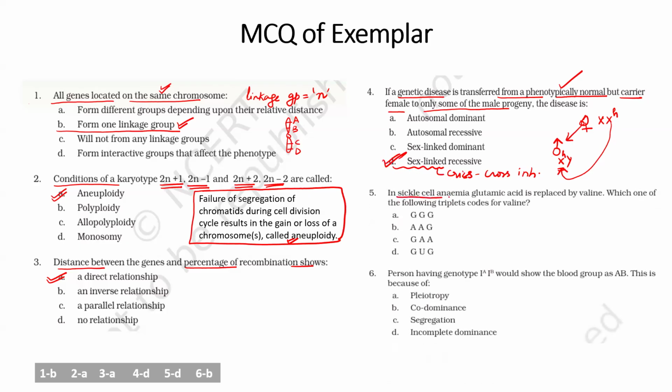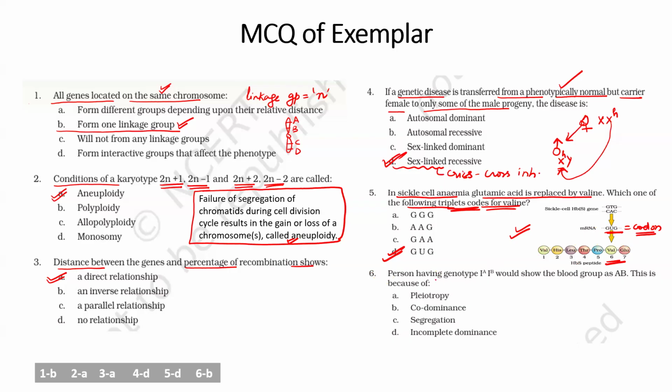Now, in sickle cell anemia, glutamic acid is replaced by valine. Which of the triplet codes for valine? If you remember the diagram of NCERT, this diagram is for sickle cell. Clear? They are asking which triplet codes for valine. Are you getting me? The messenger RNA has the codons. Messenger RNA contains codons. For the triplet, the answer will be GUG. From the diagram, directly you can see it is coding for valine. So from the diagram base, this is the language you have to learn.